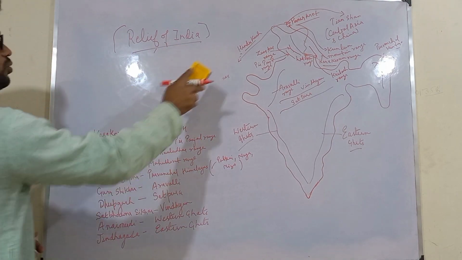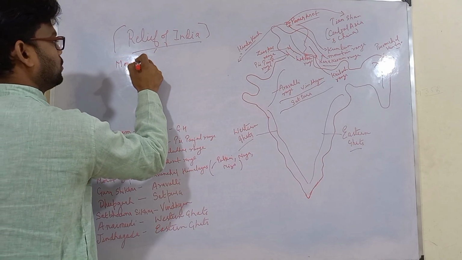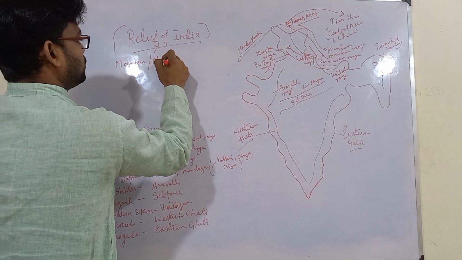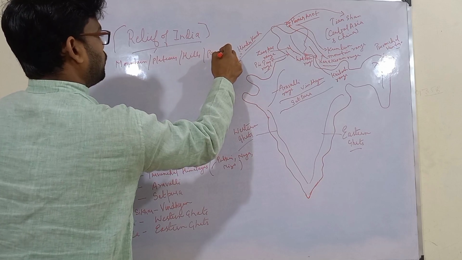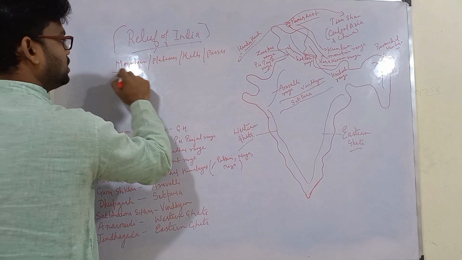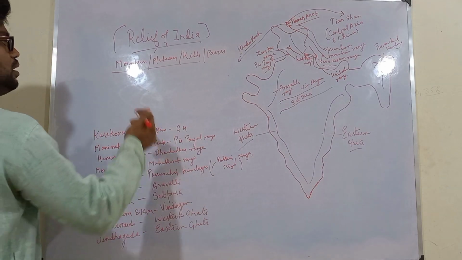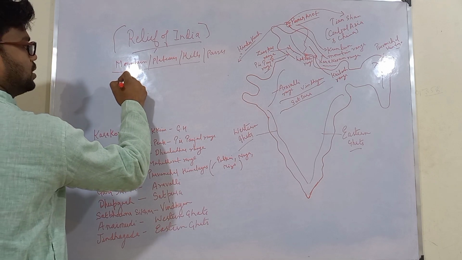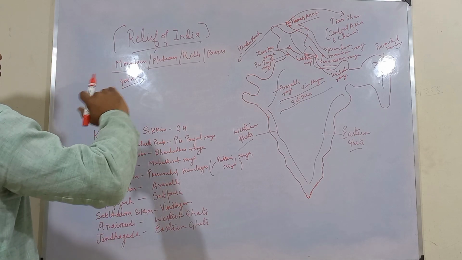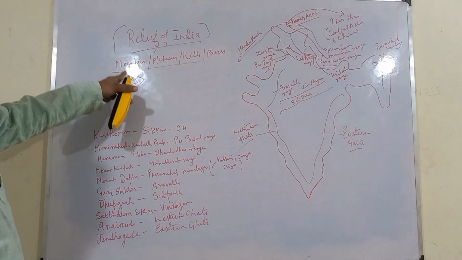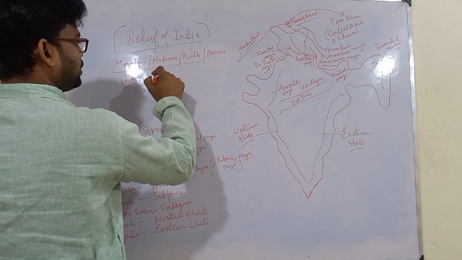Also, you need to know one thing, that under this relief we are studying about mountains, plateaus, hills and passes. So what do they actually mean? See, we classify these mountains, plateaus and hills based on the height from the sea level. For example, mountains are generally above 900 meters of height. Whatever the elevation is, if it is above 900 meters, then we call it a mountain.